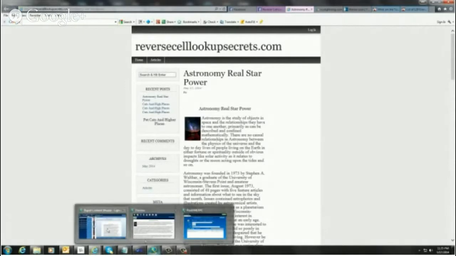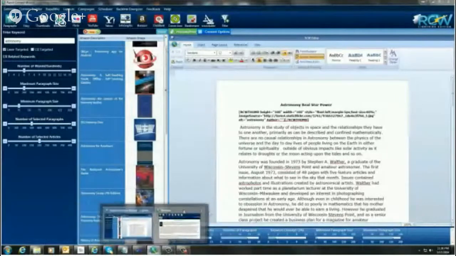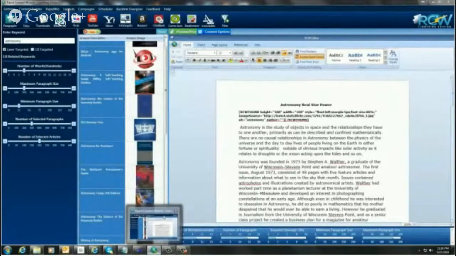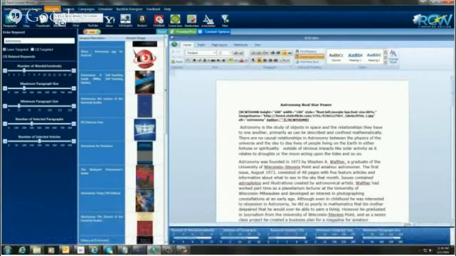So now I want to show you one more thing, because it isn't just about creating these articles and posting to your blog, right? We also want to put this on autopilot. So let me show you how to do that. See this little rapid whiz up here?